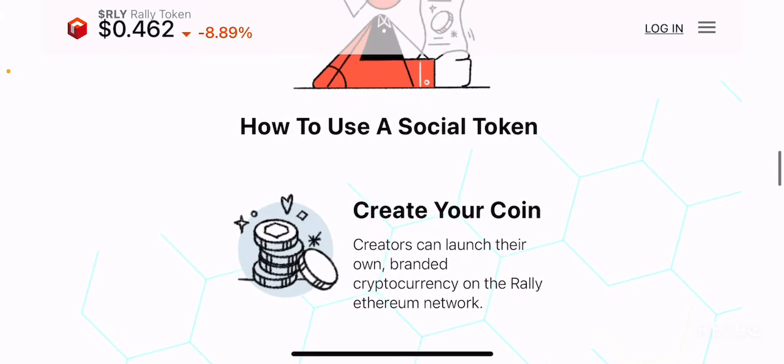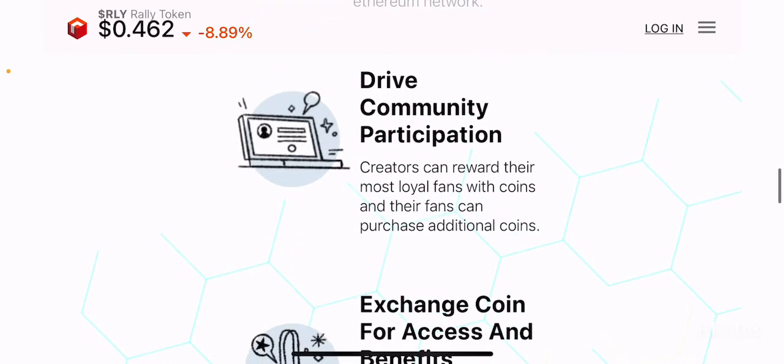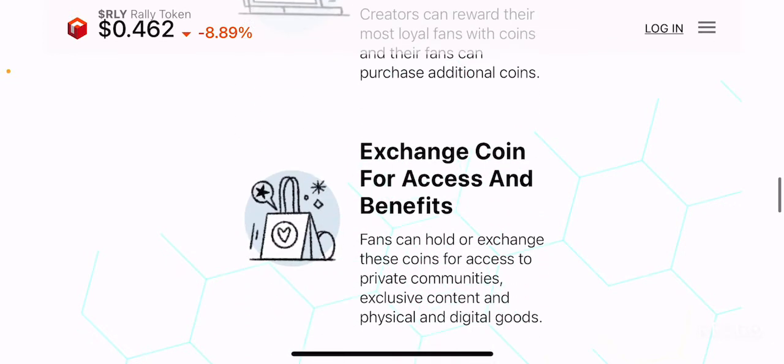And if you look at how to use a social token, they have information on how you can create and use your own social token, as we discussed before. You can use social tokens to drive community participation, because if you are a big YouTuber or influencer, you can go to Rally Network, create an account, bring your fan base there, and then drive more participation into the ecosystem.